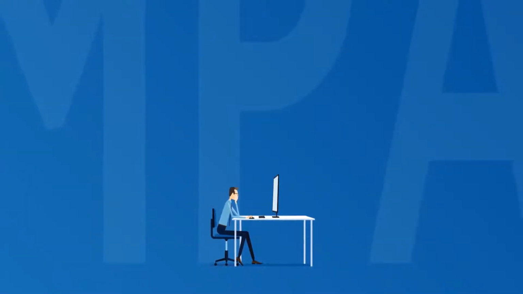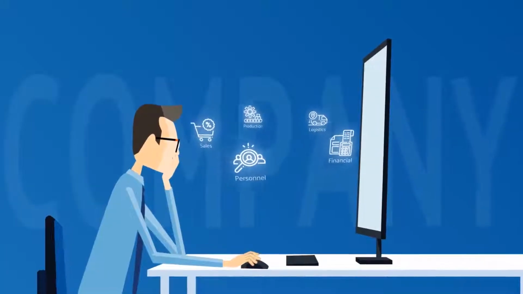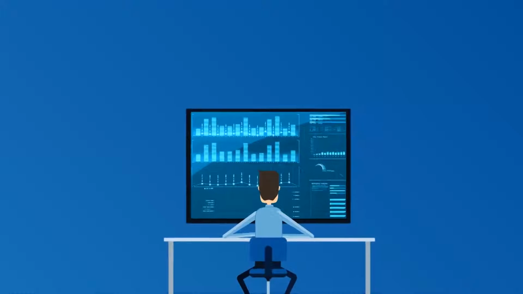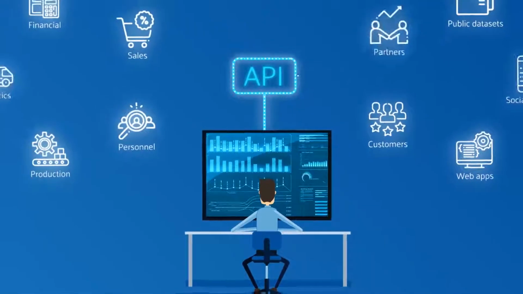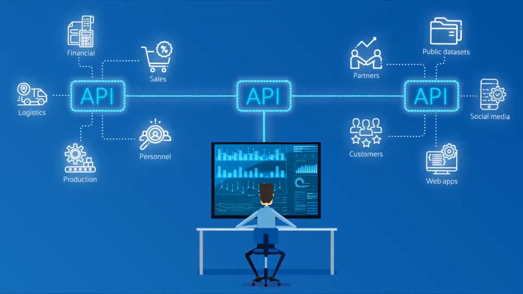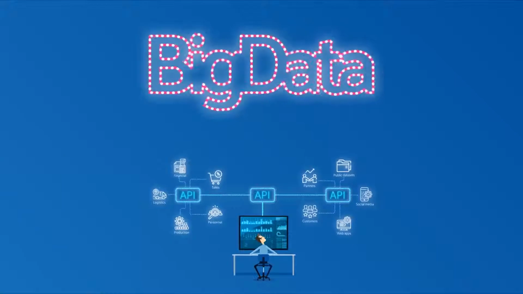Today, connecting different data sources to access and transform data has become a key priority for businesses across industries. For you to be watching this means that you are using APIs to streamline the integration of your traditional systems and data. But what happens when you're also dealing with big data?